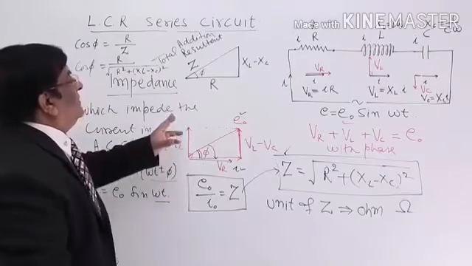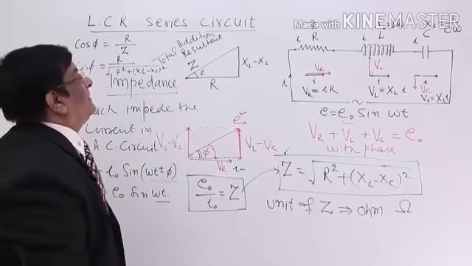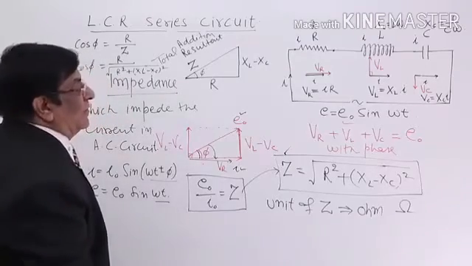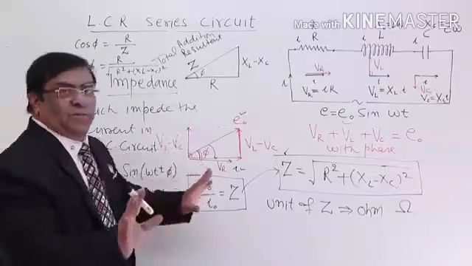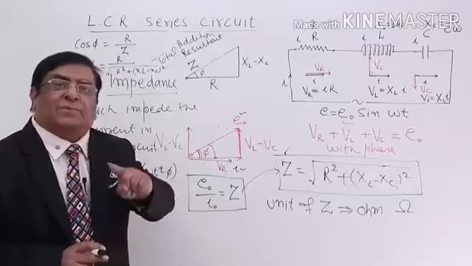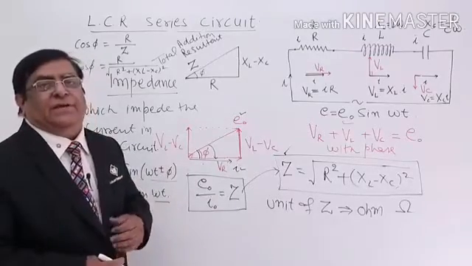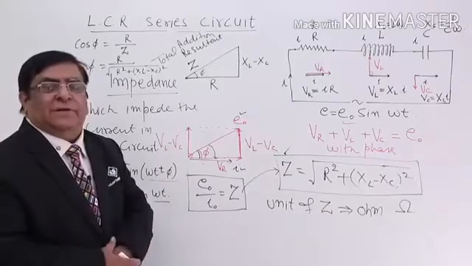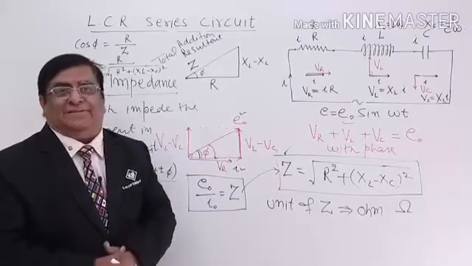Now this is impedance. When is impedance minimum or maximum? Okay, one thing more. Impedance is opposition to current. But you say the inductive reactance is also opposition to current. Why don't we call that impedance?